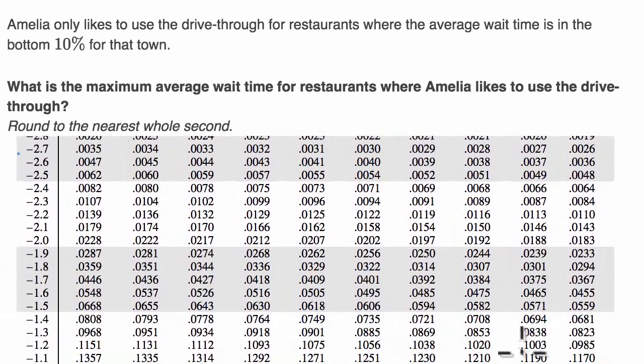So let's see, if we are at a z-score of negative 1.28, remember the hundredths is 0, 1, 2, 3, 4, 5, 6, 7, 8. So this right over here is a z-score of negative 1.28, and that's a little bit crossing the 10th percentile. But if we get a little bit more negative than that, we are in the 10th percentile. So this is negative 1.29. And this does seem to be the highest z-score for which we are within the 10th percentile. So negative 1.29 is our z-score.